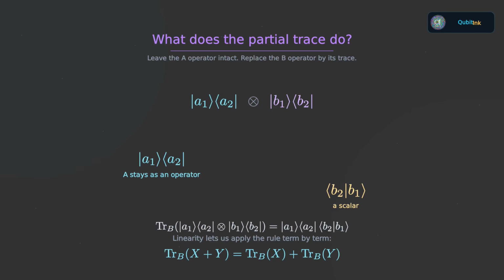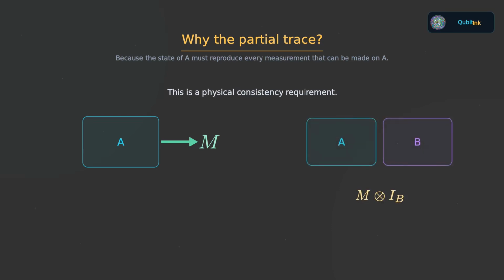But now comes the more important question. Why should this mathematical operation represent the physical state of a subsystem? This deserves a real answer. Suppose M is an observable that we want to measure on system A. If we describe the same physical measurement while keeping the full system AB in our mathematics, then the observable must act as M on A and as the identity on B. We are measuring A. We are doing nothing to B. So, on the composite Hilbert space, the corresponding observable is M tensor the identity on B.